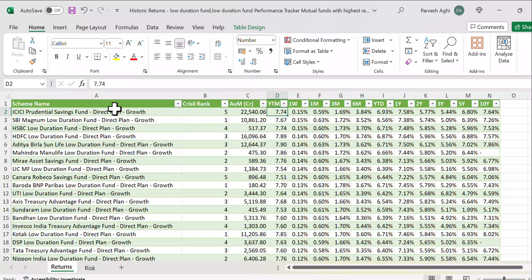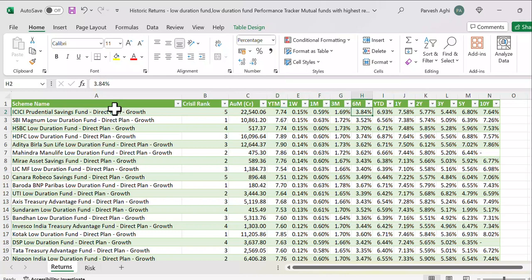Okay, so if you hold the bond, for example, this is a low duration bond, which has a period of around 1 to 2 years. So if you hold the bond for 2 years, you are going to get 7.74%, if the fund manager is not going to sell it before maturity. If he sold it, then he has booked the profit or loss, isn't it? In some cases he has to sell, maybe because of redemption pressure. But if he holds the bond till maturity, then you are going to get 7.